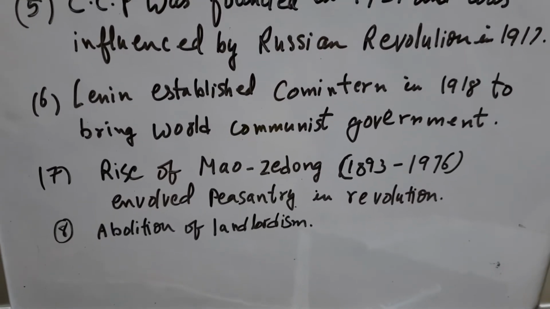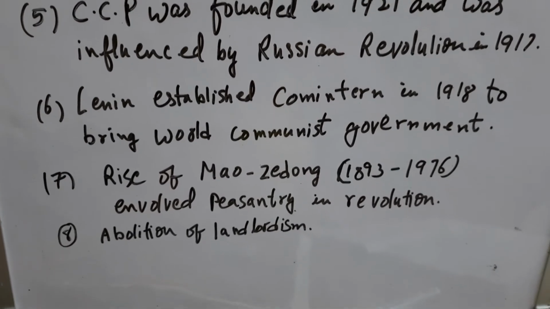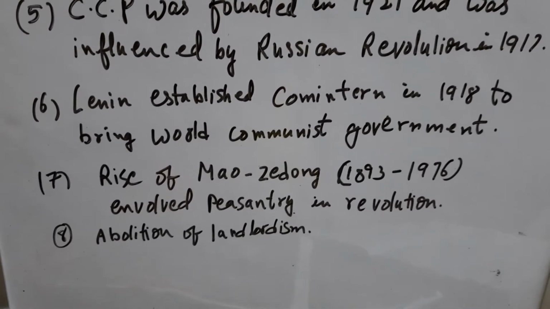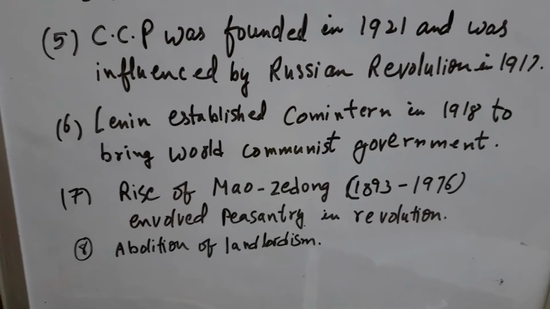Communist Party tried to abolish landlordism and to redistribute land among the landless people of China. Now come to page number 190 in our textbook. Now I will explain the point establishing new democracy. In 1949 to 1954, People's Republic of China was established in 1949. It was based on three principles.